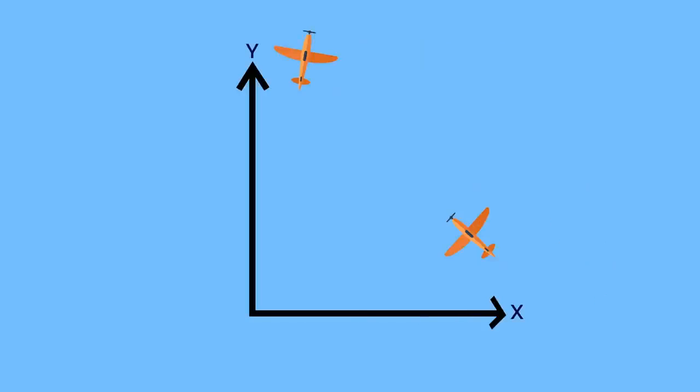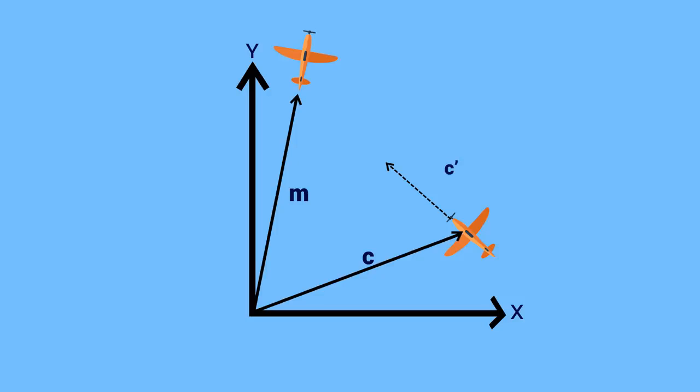Anyways, what you're seeing here is a snapshot of the chase, and we can represent the current positions of each plane with a vector. I'll say C and M for cat and mouse. The other thing we know is that at this time, or really any time, the chasing plane is pointed at the front one, which means this is their velocity vector, or C prime, at this moment.